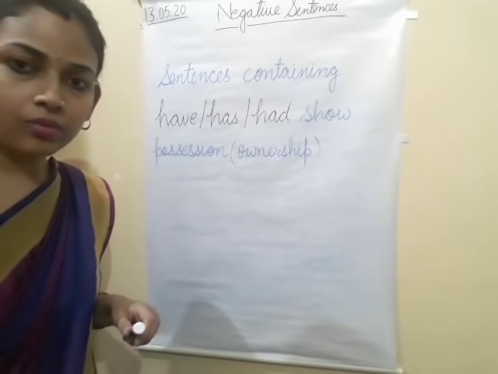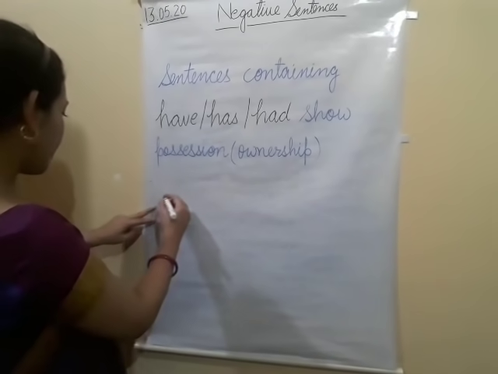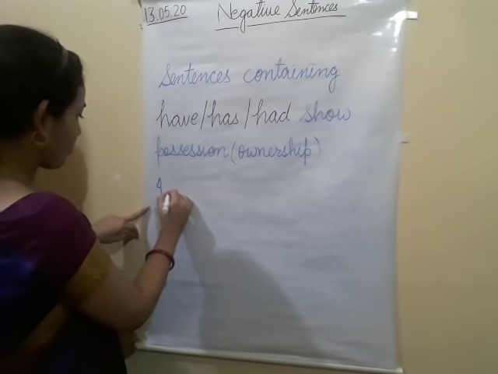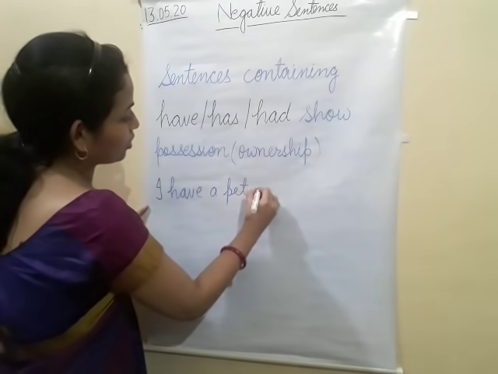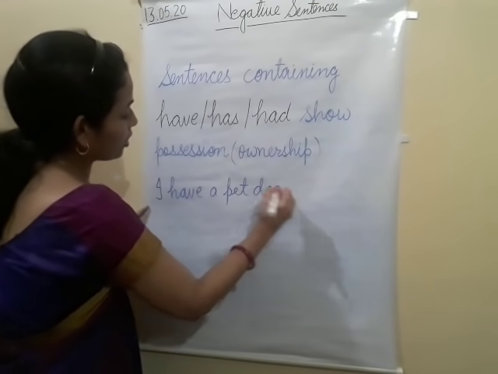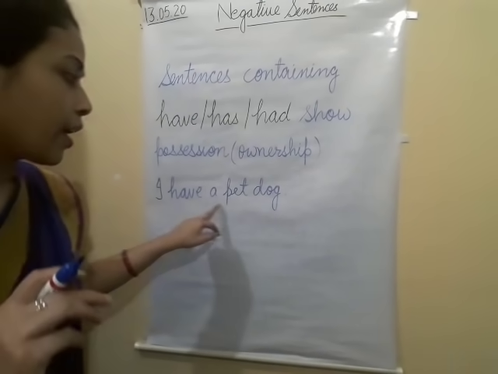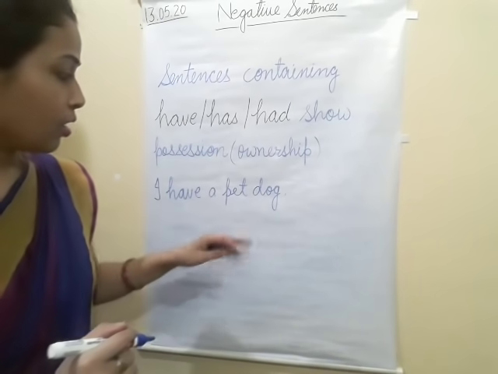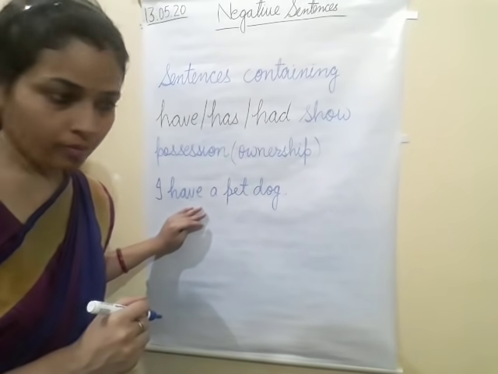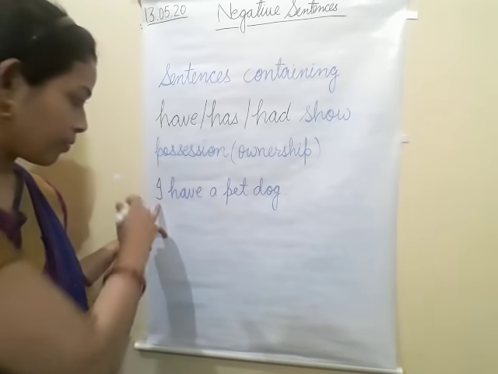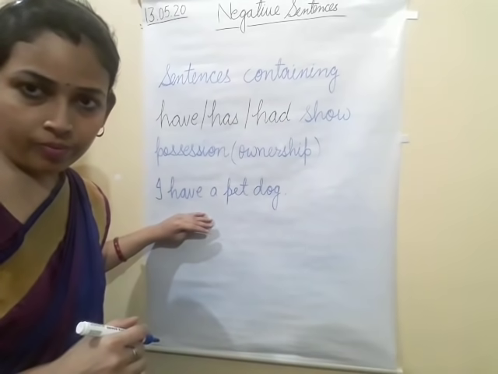Clear? Okay, let's start. So the first example I am writing: I have a pet dog. Here, have shows the possession, it shows the ownership. It means this dog belongs to me.